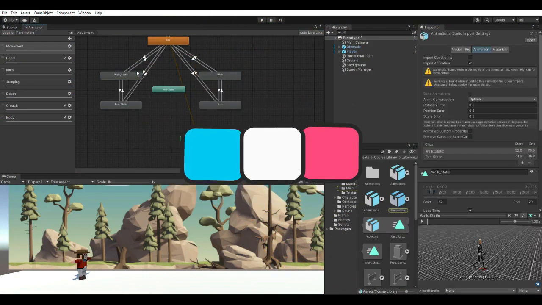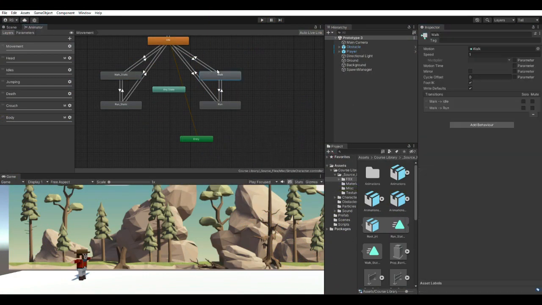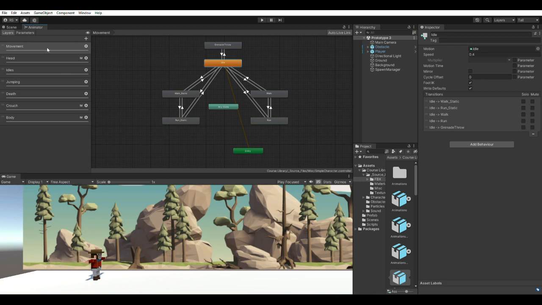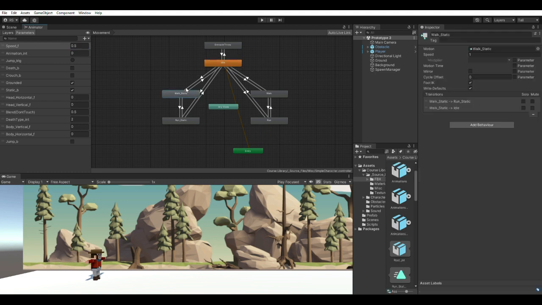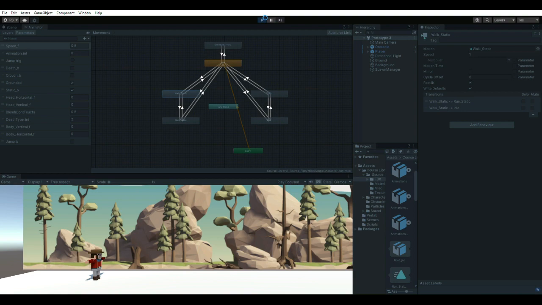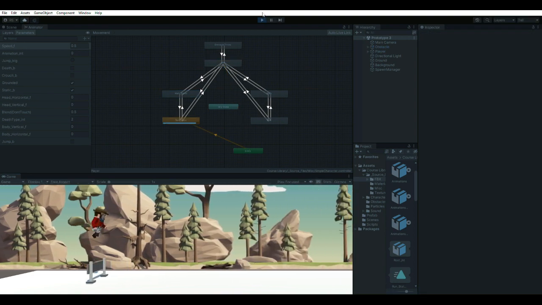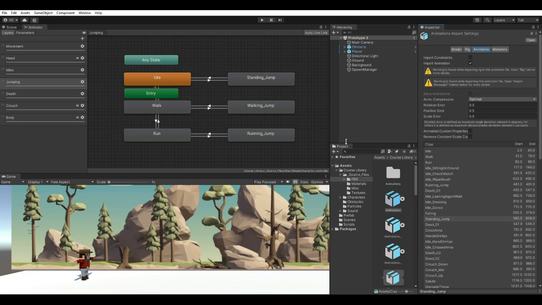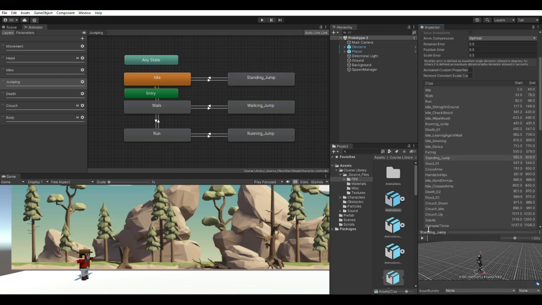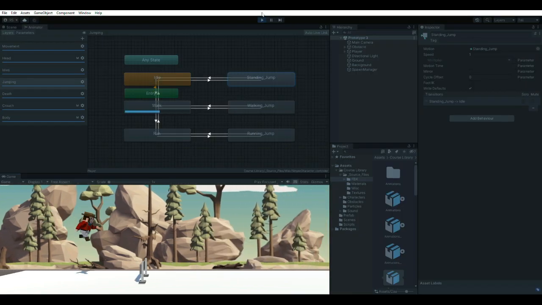Animation. The character has simple animation and we'll just explore it. Here, I am changing some values in the animation parameter to match the animation conditions and prerequisites. I will set run as the default state of the animation. Now, the player starts to run when we click play. Furthermore, by creating some code and switching some values in the jump animation layer, we can assign a jump animation to our player. So let's check it out.